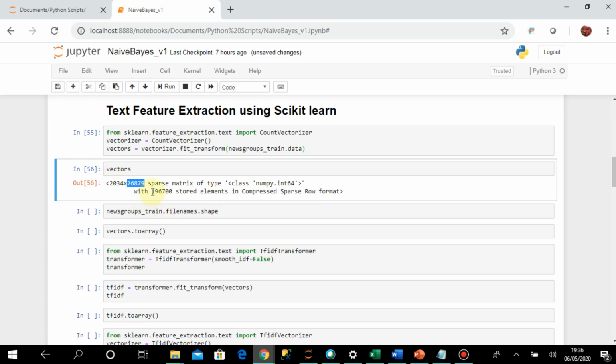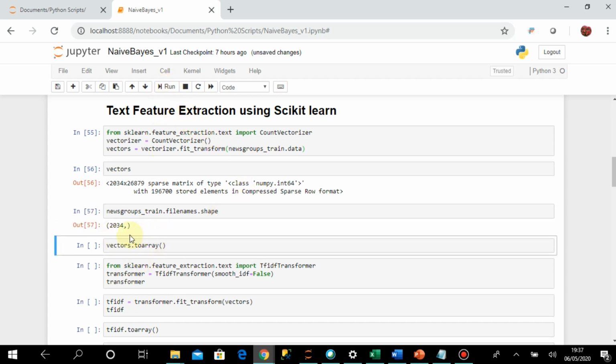This is the multiplication of these. There were 2034 documents in the newsgroup train data set, and for each document all these columns are created, because these many tokens are created and their frequency values are placed here. If you execute this, you can see that there were 2034 records for these file names.